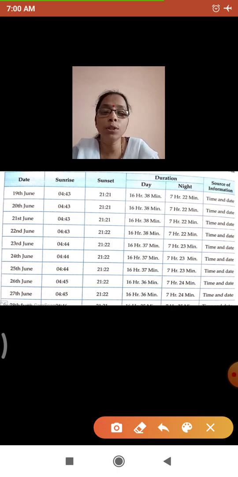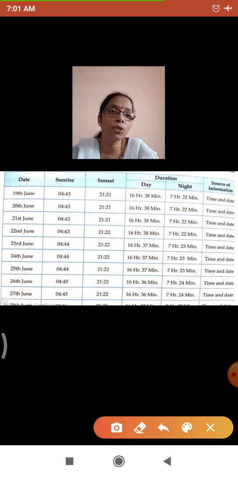After you do the observation, you have to answer certain questions. So you just keep the observation table ready. I'll put the questions for you on the link and then you may answer them. Now I am giving you the answers, how to write the answers for the following table. You just have to look at the table and tell which are the longest days in this table.